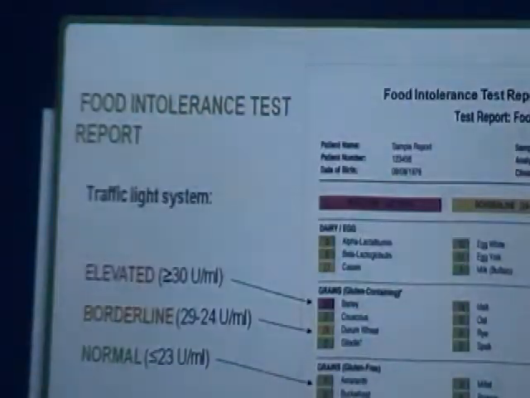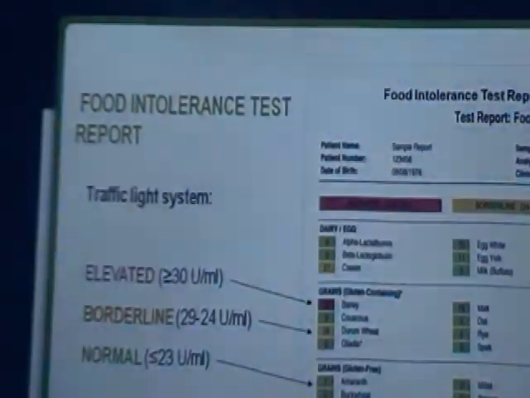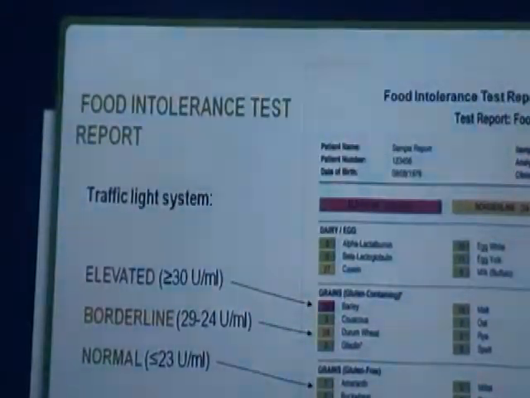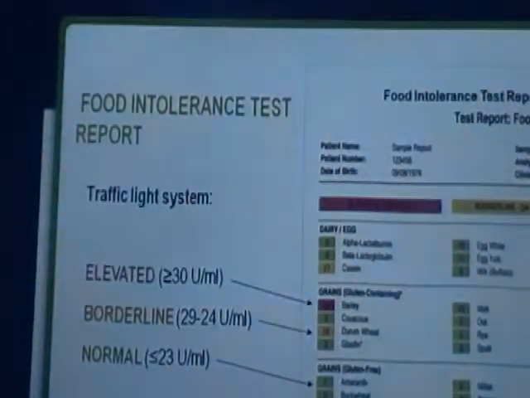As you can see here, this one small chip contains 221 foods impregnated into it. This is a nitrocellulose pad, and all the food extracts have been printed onto this nitrocellulose pad. This is the test format generated after running the test, where you can generate a quantitative report against 221 foods.